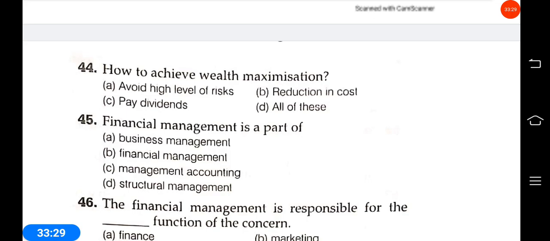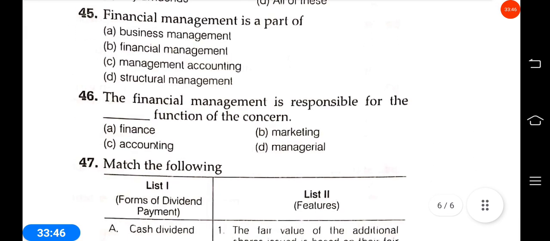Okay, financial management is a part of business management. Options: financial management, accounting, structural management. 45. Answer is business management. Financial management is a part of business management. 46. The financial management is responsible for the dash function of a concern: finance, accounting, marketing, managerial. Answer is finance function. The financial management is responsible for the finance function of the concern.